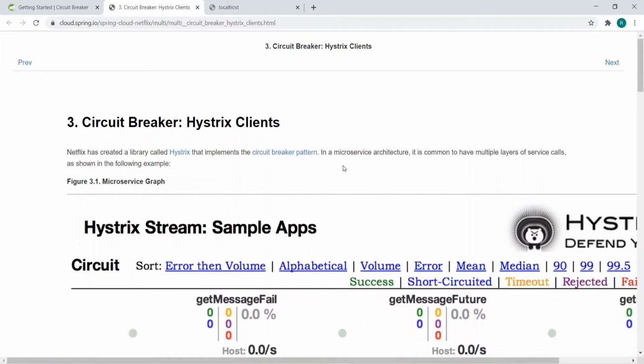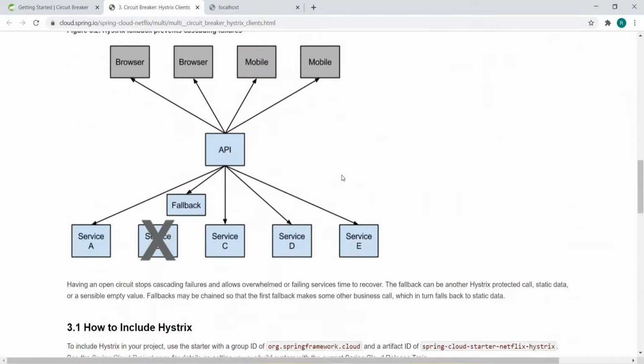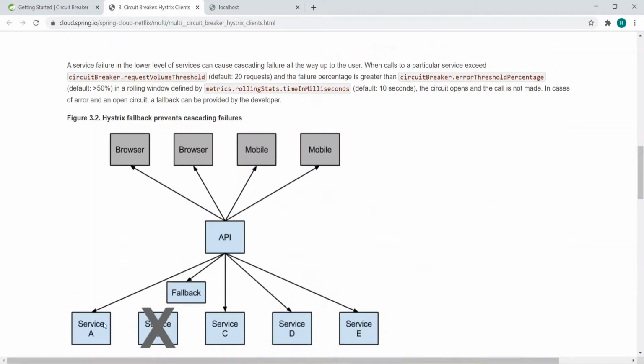Okay, if you see the example, there are multiple microservices running, correct? Service A, service B, service C, D and E, and this is the client using the browser or mobile calling these microservices. It's coming via the API gateway. The API gateway is calling service A, taking the output from service A and calling service B. It takes the output from service B and it may call service D, E or C. So suppose service B goes down.